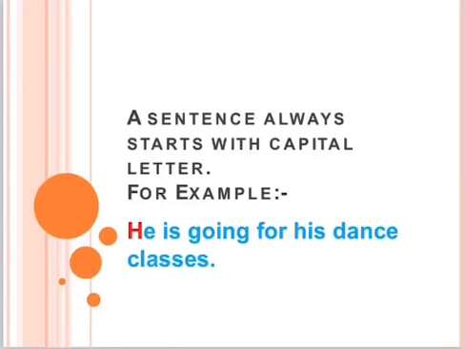Here H is mentioned in red color. That means it will start with capital H. It is a sentence and it will start with capital H. So whenever you are writing a sentence, you will always start it with a capital letter.